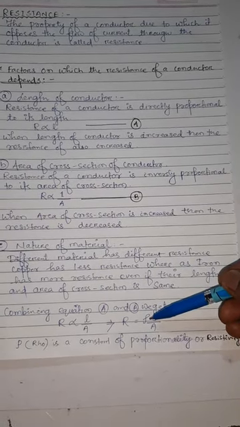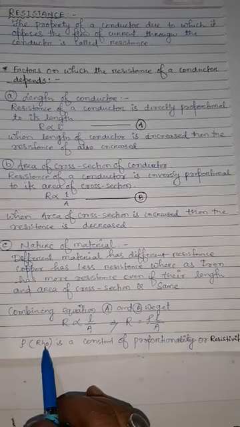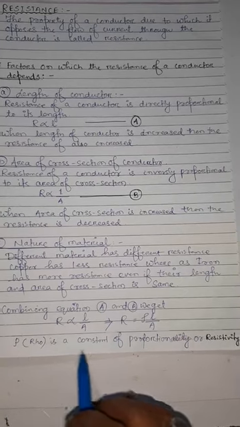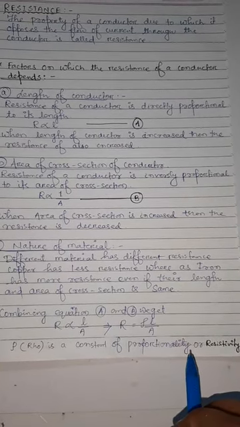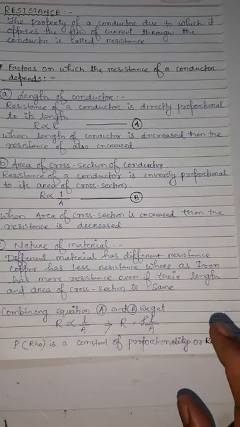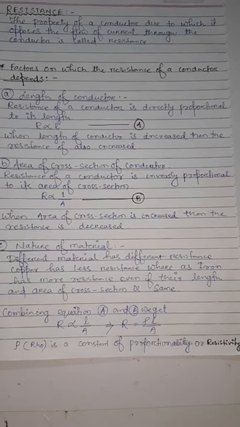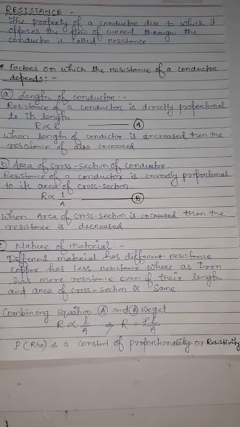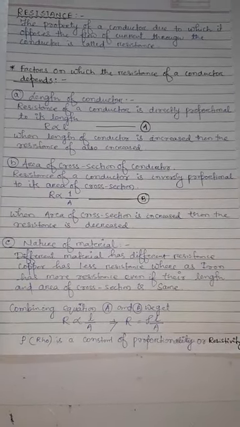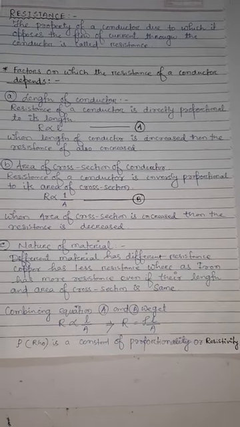Here you can see a letter called rho, R-H-O. This is the symbol, and it is called the constant of proportionality or resistivity of the material. Resistivity of every material is different. In the book you can easily observe there is a table in which different conductors and insulators have different resistivity given.